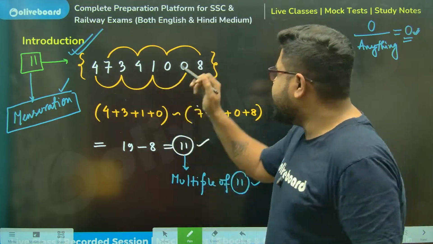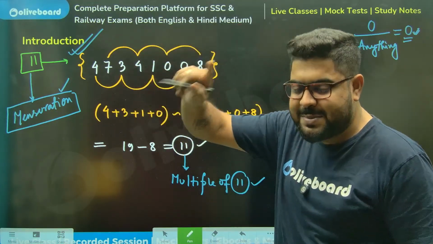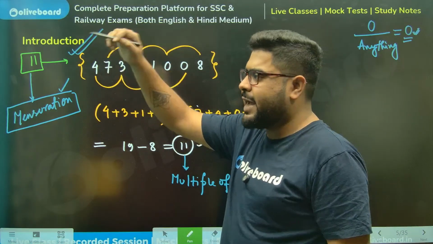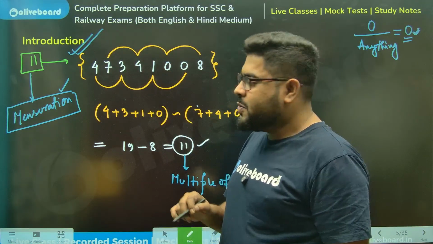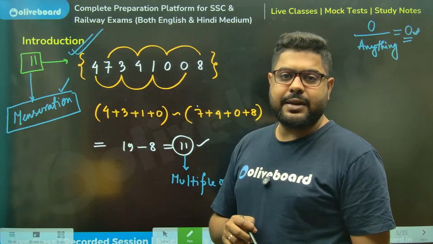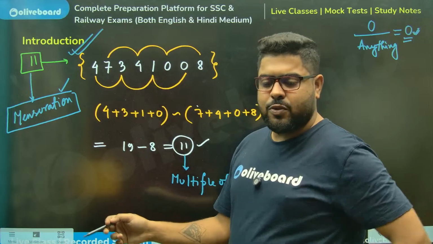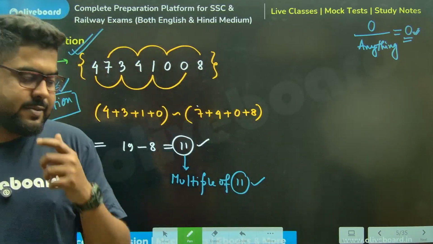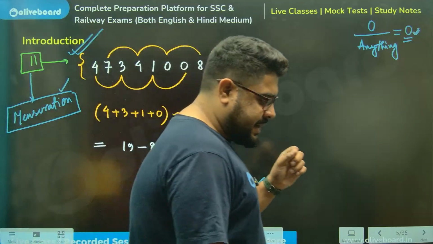Because pi is 22 by 7, and 22 is a multiple of 11. So wherever the question says take pi equal to 22 by 7, we can check the options for an 11 multiple, and more often than not we get the answer from there. We don't need to solve the questions. Clear, everyone, sir?